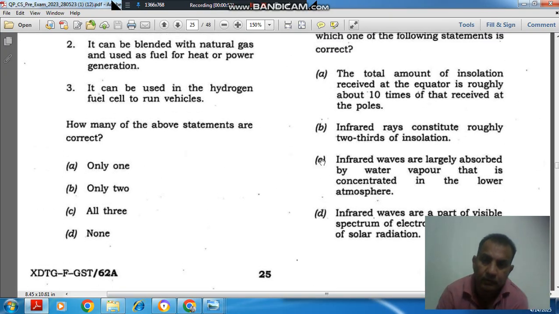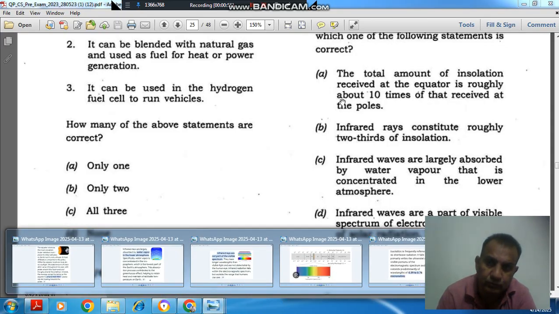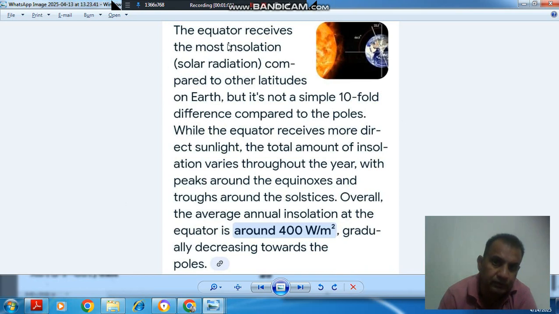So here, according to option A, the total amount of insolation received at equator is roughly about 10 times of that received at the pole. So that is not correct. The equator receives most of the insolation, that is solar radiation, compared to other latitudes of the earth, but it is not a simple tenfold difference compared to a pole.